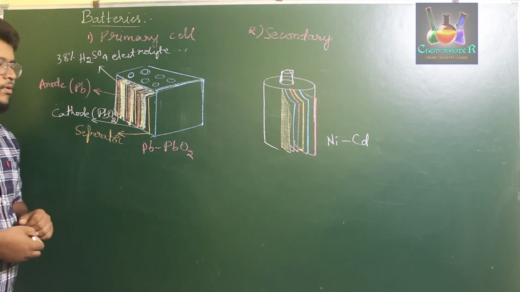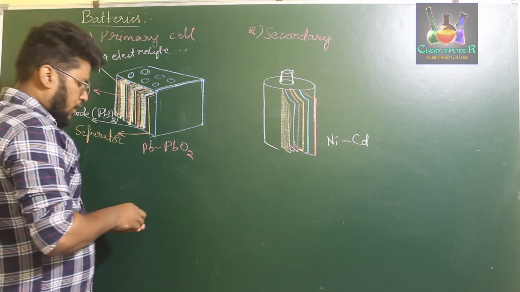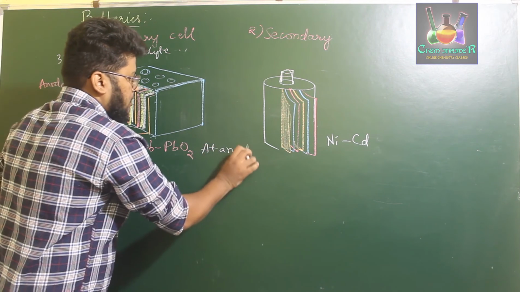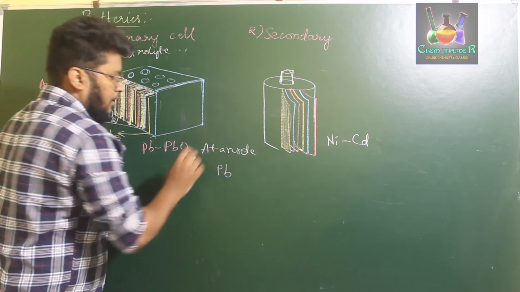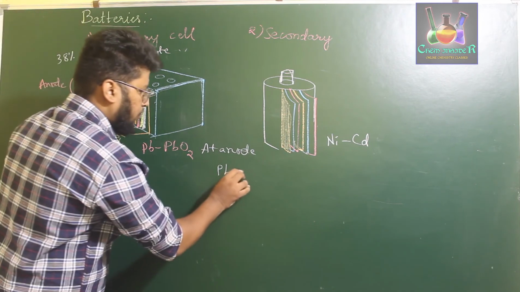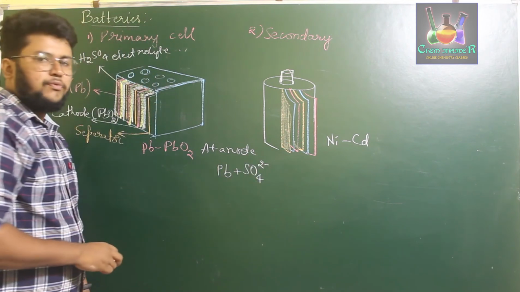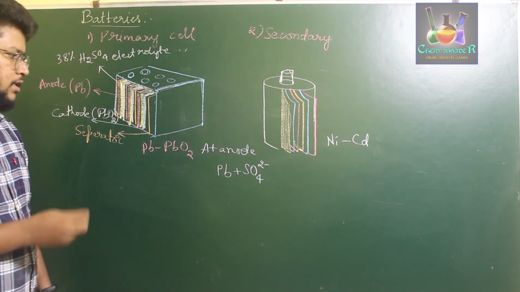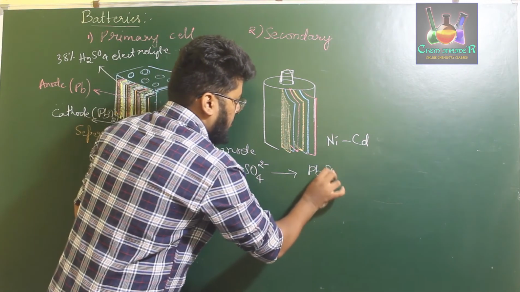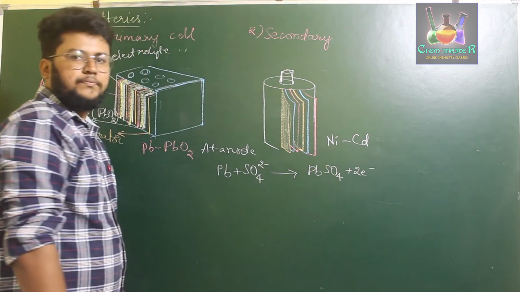Okay, so now what happens in this particular reaction? When you connect these two, at anode the reaction taking place is lead reacts with the SO4 2- ions present in the sulfuric acid to form lead sulfate, PbSO4, along with the liberation of 2 electrons.